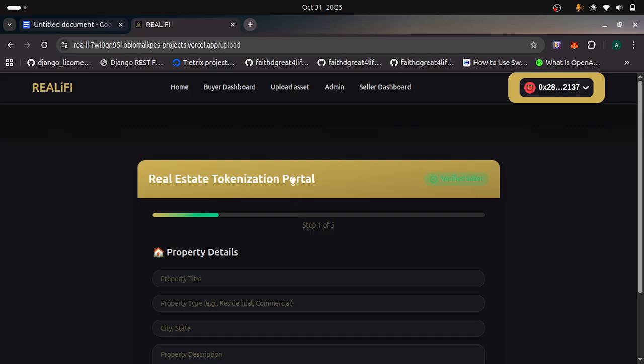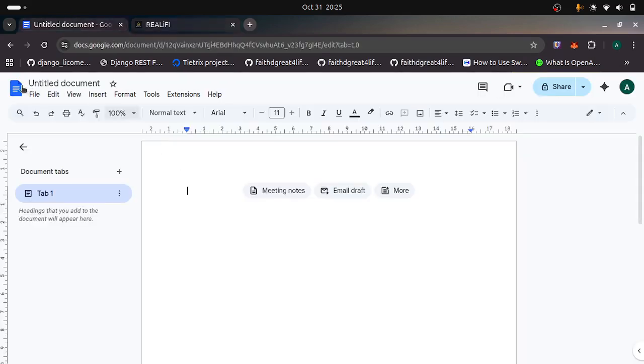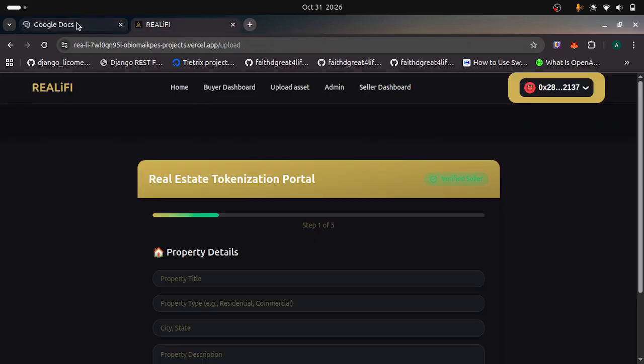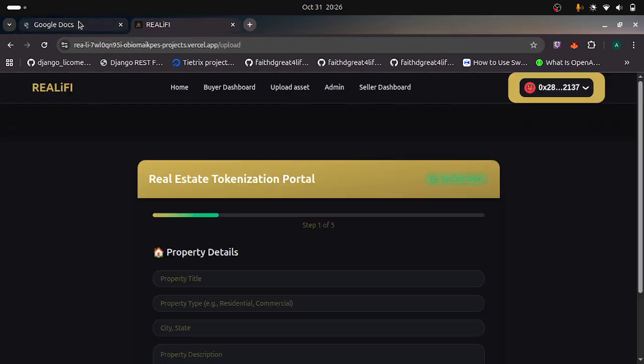When you click on upload an asset, it checks who you are. Have you been verified as a seller? If not, it will ask you to verify as a seller first. Well, I've already used account solo to upload an asset, so I'm already a seller. So I'll use the data from this doc here to create an asset.